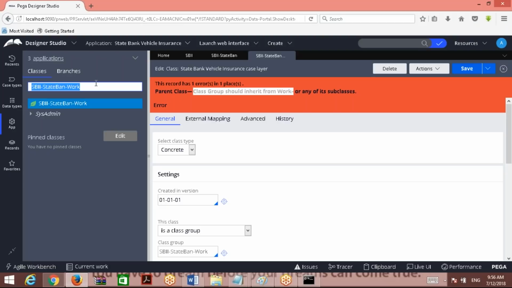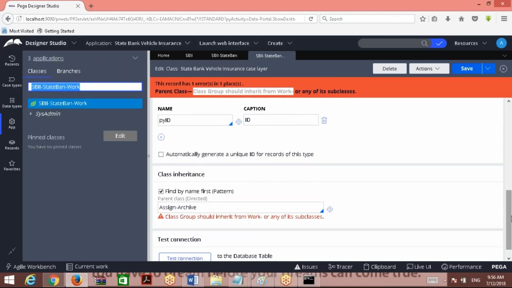What does that mean? It is a restriction. This is how PRBC is designed. Your class group, when you create it, must be derived from Work-, or a child class of Work- is also acceptable, because it can utilize from Work-. So practically I will show you this whenever we are working on a business requirement.